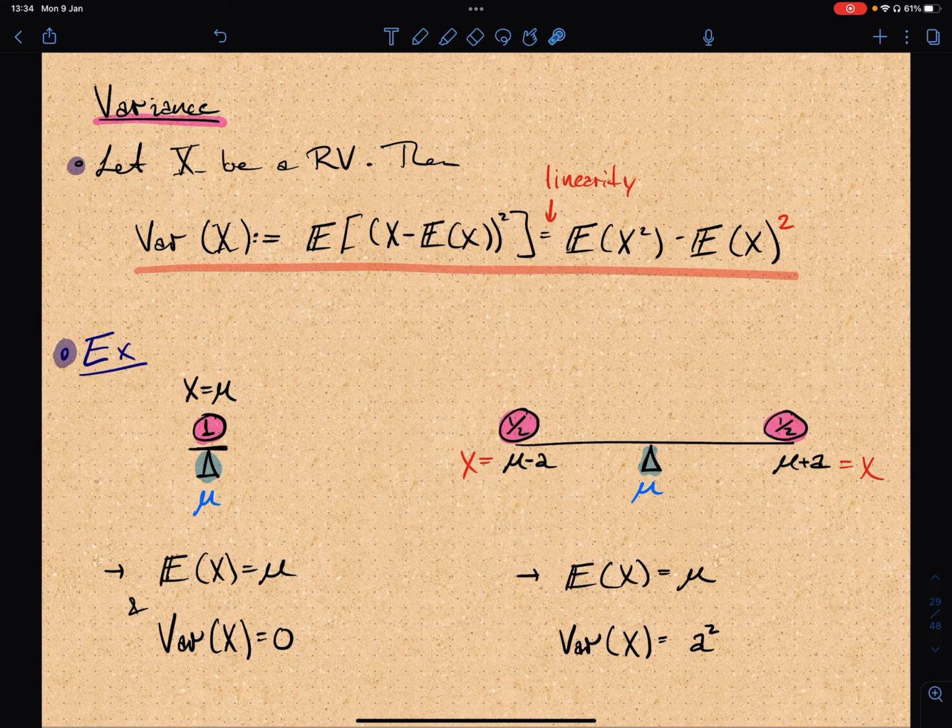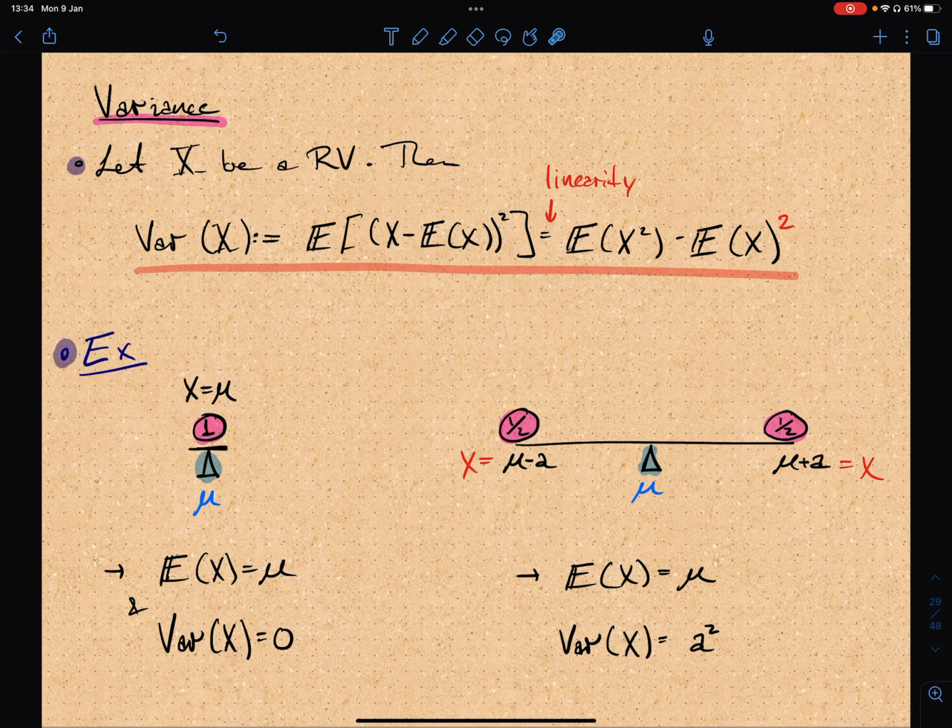And it's always true that if the variance is 0, then all the mass is centered at mu. So the smaller the variance, the more the mass is centered near mu. And the larger it is, the more the mass is away from mu.